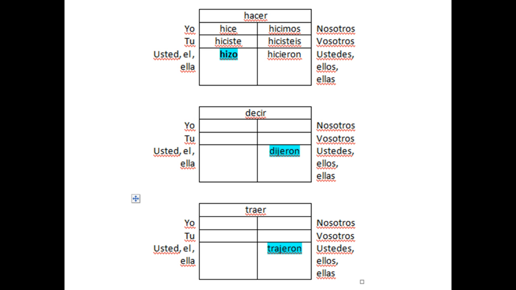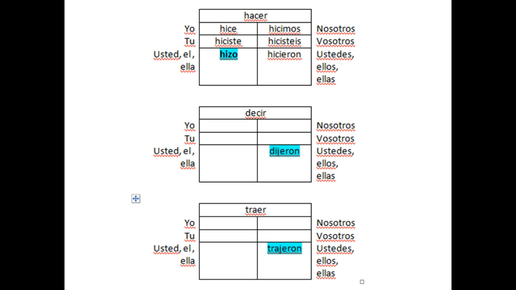Notice that hacer, in the usted, él, ella form, that C changes to a Z. If you remember, that's because o would be ico, not iso. So that changes from a C to a Z. Decir and traer both have J's.